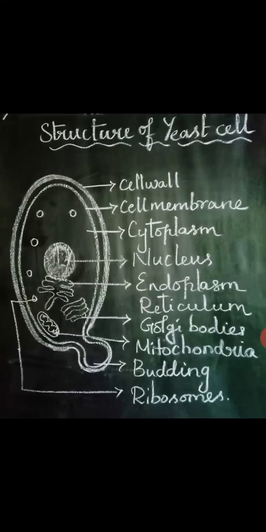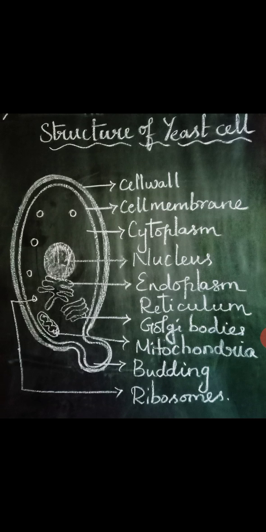Towards that, you see the endoplasmic reticulum. It acts like a channel. Whatever is needed and whatever is not needed for the nucleus will be transported through the endoplasmic reticulum. Next one is the Golgi bodies, which help in the production of enzymes. And next, the mitochondria, which help in the respiration process. And next, if you see budding, it is as I told you in the reproduction part.